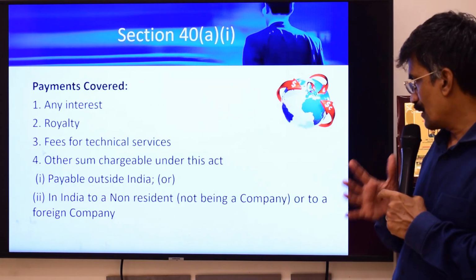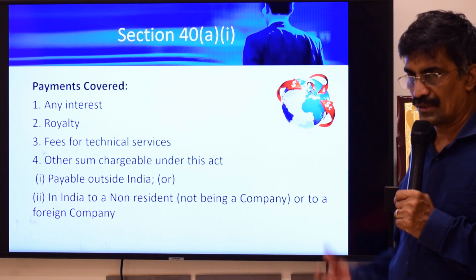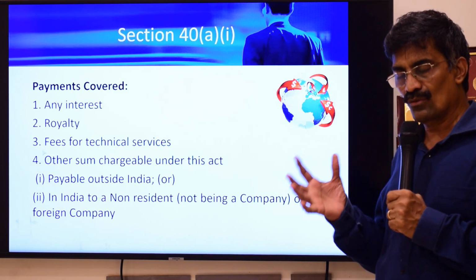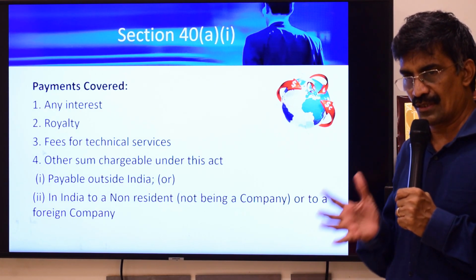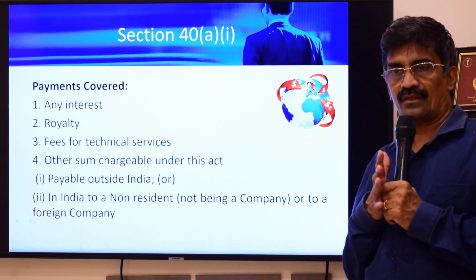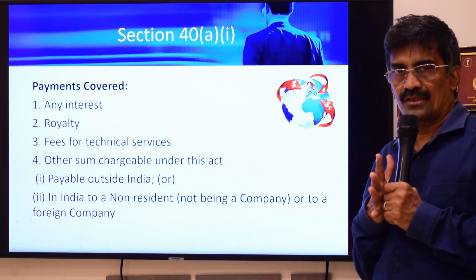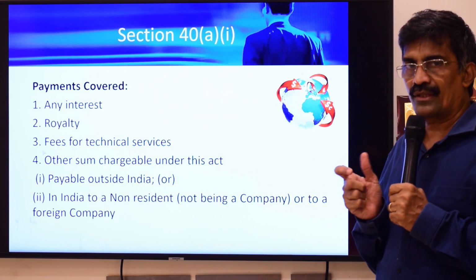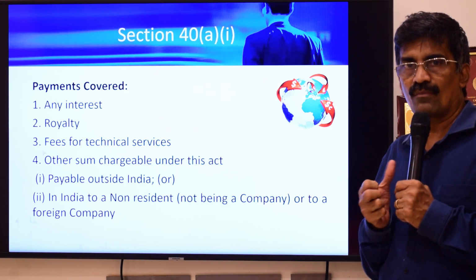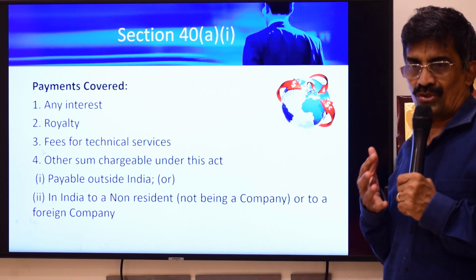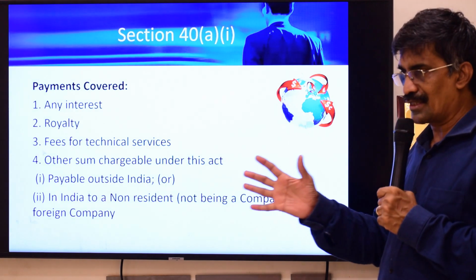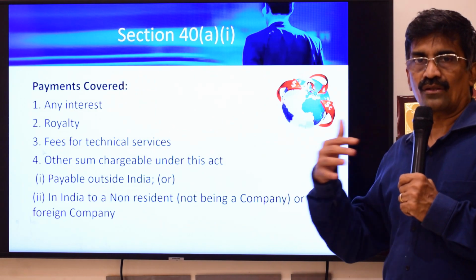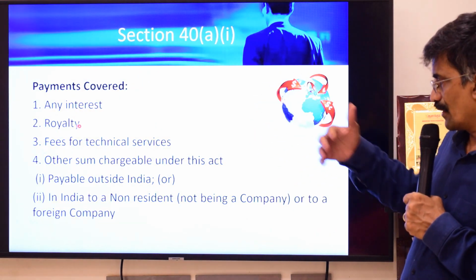So let's move on to another very important section, section 40A. As I said, 40A basically deals with TDS related disallowance. Already you have TDS provisions. If you don't comply with TDS provisions, interest is there, penalty is there, prosecution is there. But still, disallowance under 40(a)(i) or (ia) brings more compliance. Whenever you tell your client that if you don't deduct TDS, the expenditure will be disallowed, then he generally complies with the law much better than for any other consequence. That's why you have this particular disallowance.